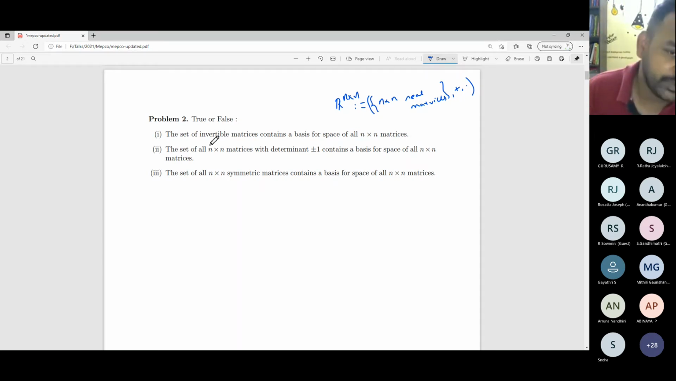Here the linear algebraic question is: the set of all invertible matrices, do they contain a basis for the set of all n by n matrices? Yes, true. It does contain a basis. 2 by 2 contains a basis which consists of invertible elements. Here I would like to tell you the strategy, if you are trying to solve this type of problem. You know the standard basis, where the ijth element is 1 and the rest of the elements are 0.